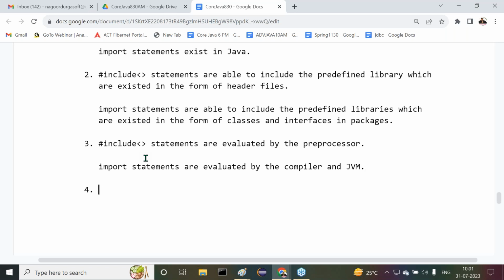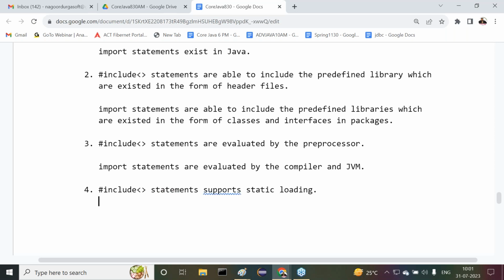Next one is point number 4. All of you observe carefully. Static loading, dynamic loading, two things here we understood. In C and C++, static loading. In the case of Java, dynamic loading. Now tell me, which one is supporting static loading and which one is supporting dynamic loading? Hash include statements support static loading.